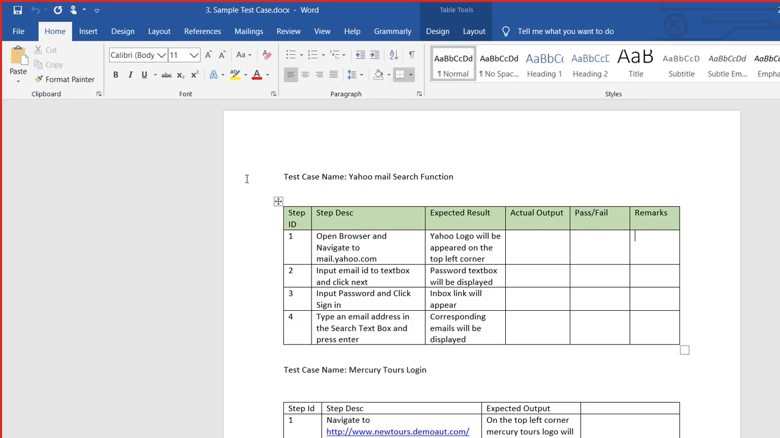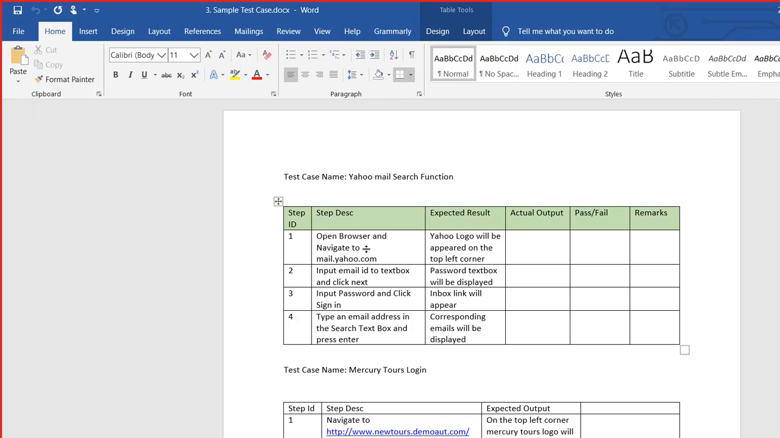There you will have a table created, and you will be writing your steps. Okay, open browser, navigate to this, right? Verify that the Yahoo logo is displayed. Input email address in the text box, and click next. If you want to log in to Yahoo Mail, you input your email ID and click next, then the password text box will be displayed. Input password and click sign in.